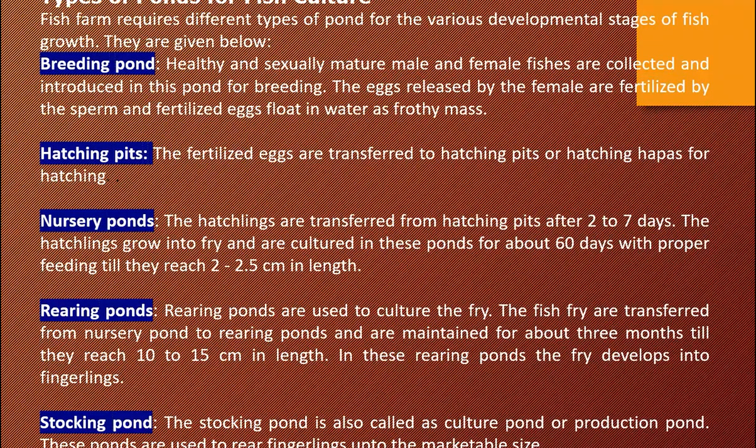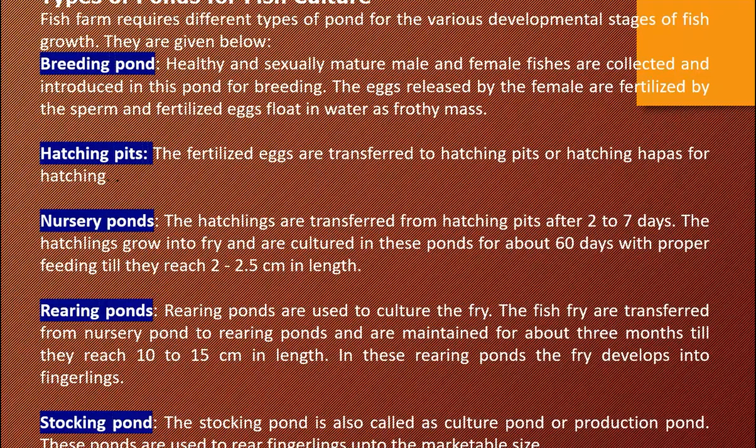Healthy and sexually mature male and female fishes are collected and introduced in this pond for breeding. Breeding means reproduction. Okay, the eggs released by the female are fertilized by the sperm, and fertilized eggs float in water as frothy mass, because fish have external fertilization. Frothy mass means like foam, floating in the water. Right? Hatching pits.